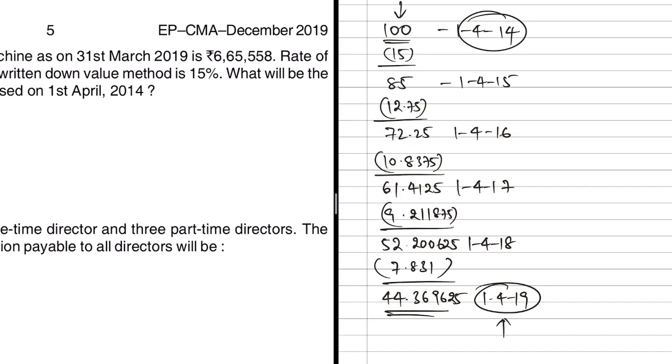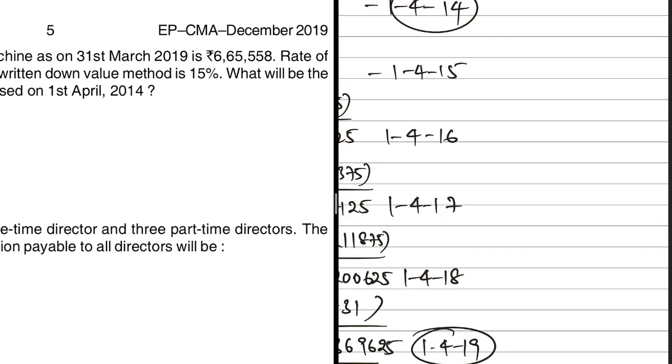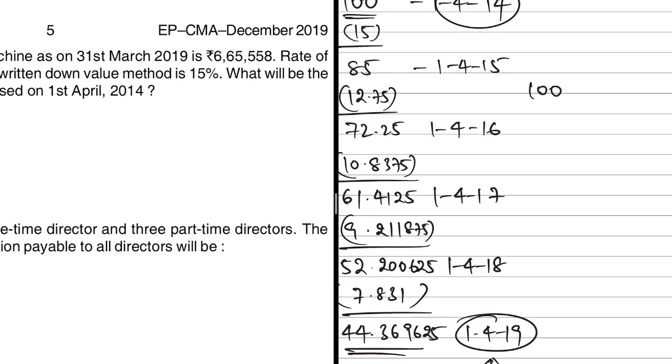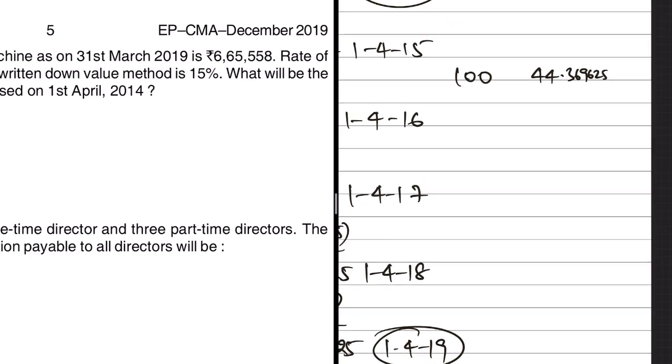We'll have to do the simple cross multiplication. If 100 is the cost, WDV as on 1/4/19 is 44.369625. If the cost is X, WDV as on 1/4/19 would be 6,65,558. Now X can be found out by cross multiplying.